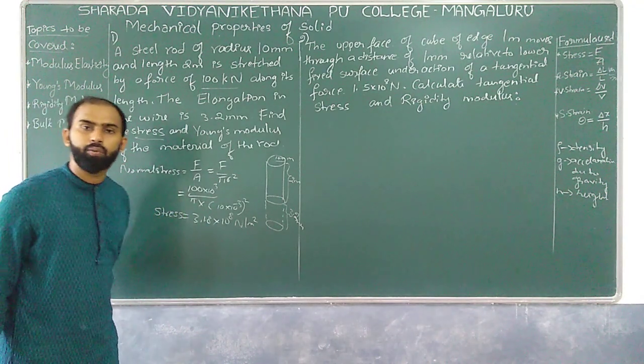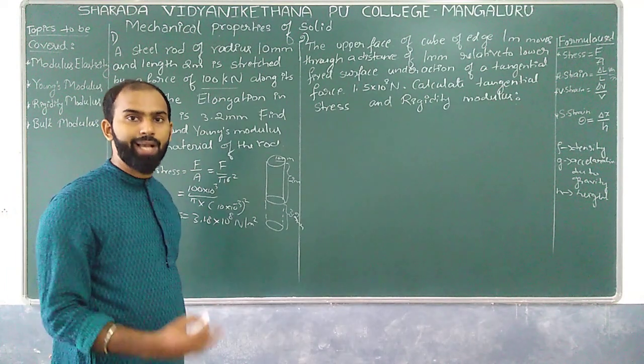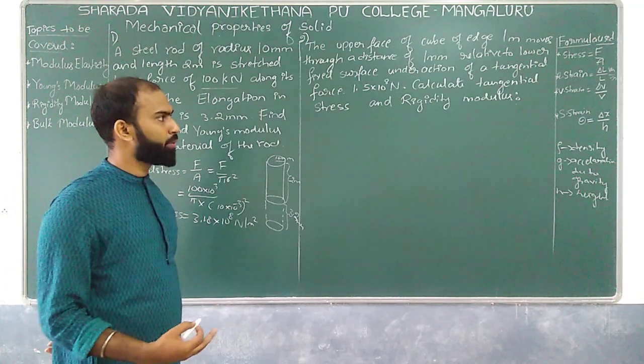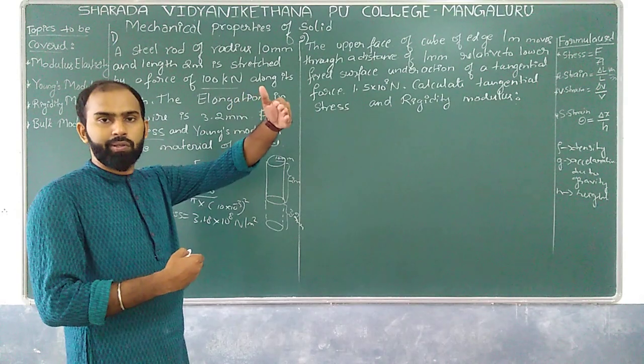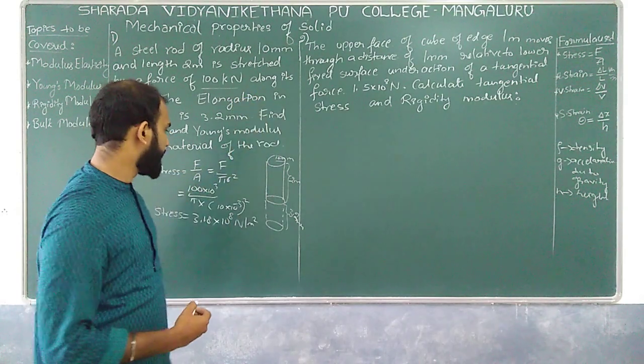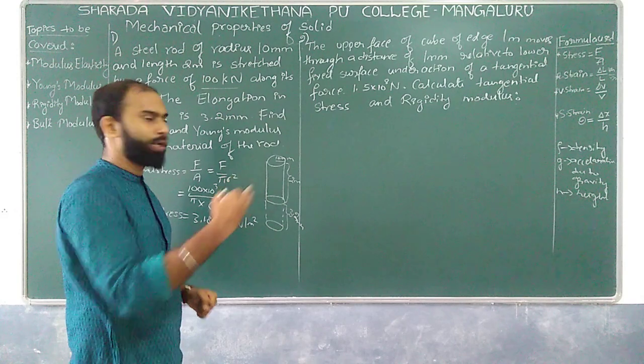Now your job is to get what? That is Young's modulus. What is the formula we have for Young's modulus? That is longitudinal stress divided by longitudinal strain, or normal stress divided by normal strain.